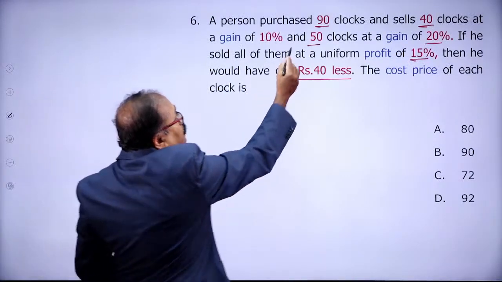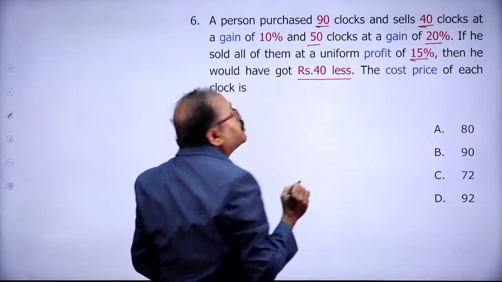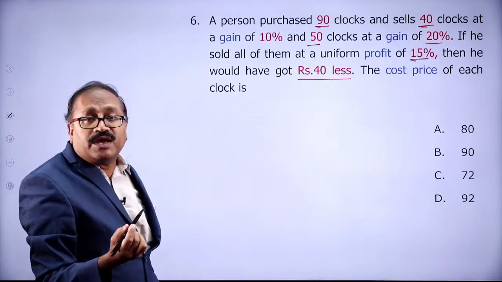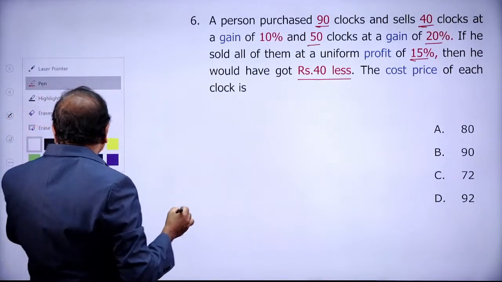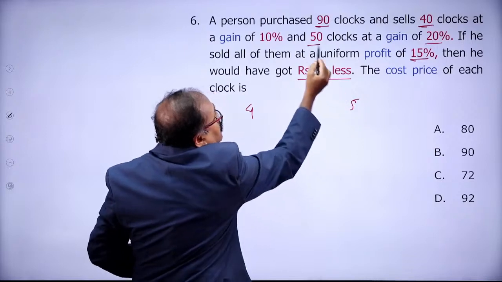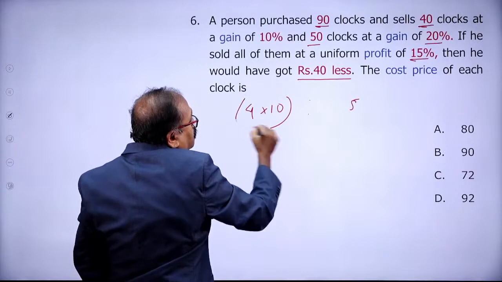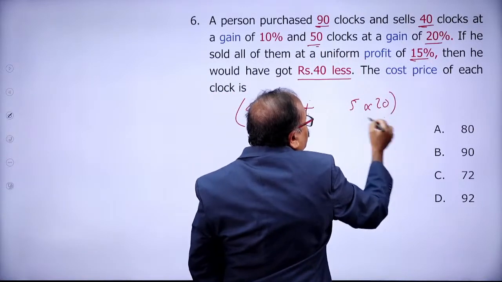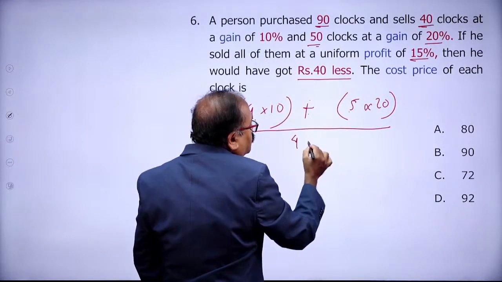Out of 90 clocks, 40 are sold at 10% profit and 50 are sold at 20% profit. So what is the ratio of 40 and 50? 4:5. So I will take the ratio 4:5, and then this 4 part at 10% profit plus this 5 part at 20% profit, divided by 4 plus 5.